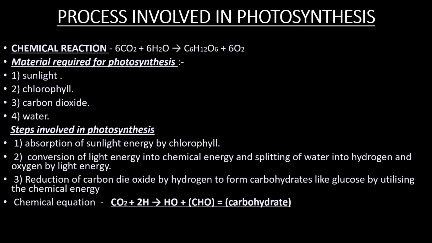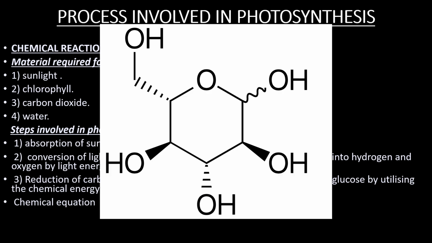As I have told earlier, the equation of photosynthesis is 6CO2 + 6H2O equals C6H12O6 + 6O2. CO2 is carbon dioxide, H2O is water, C6H12O6 is glucose, and O2 is oxygen.